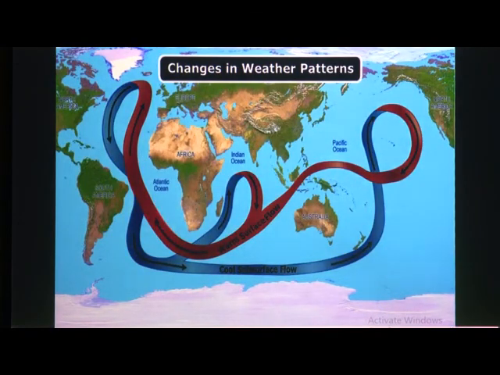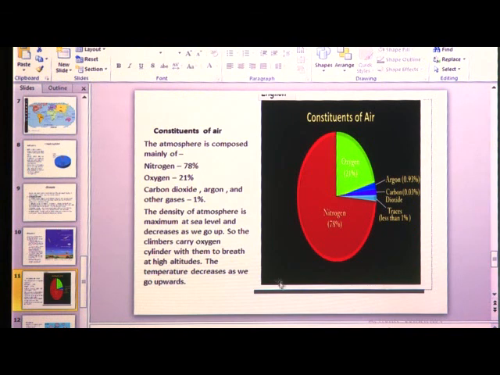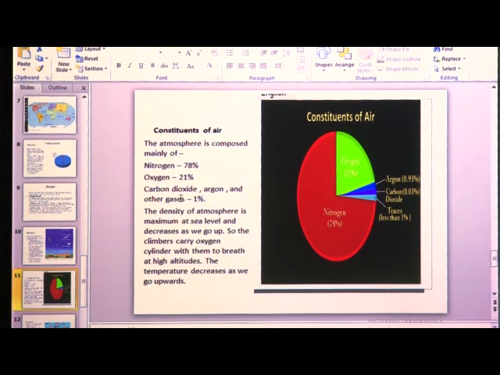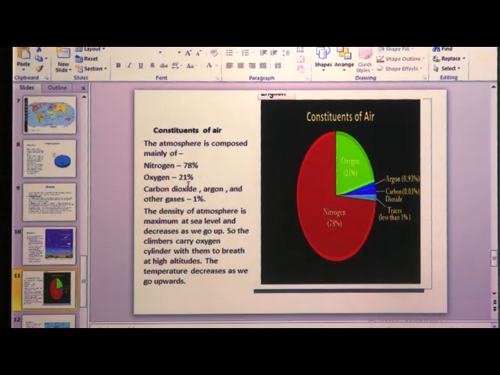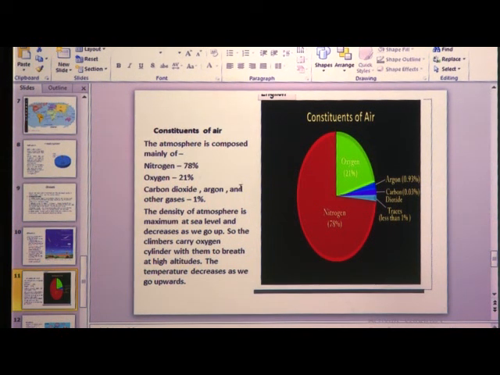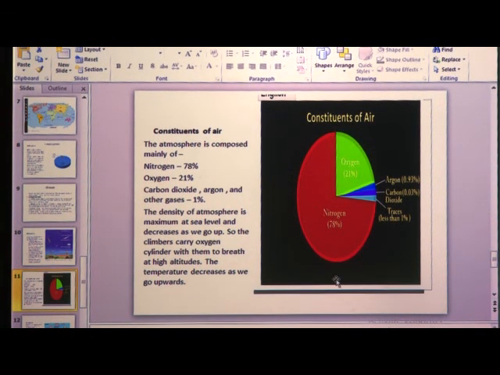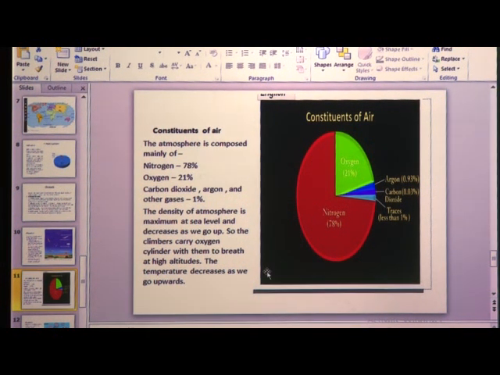Moreover, it can affect the world's weather and climate. So children, this was the constituents of air. The video has shown you the percentage of oxygen, nitrogen and carbon dioxide present in the air, and what happens if carbon dioxide is increased. If carbon dioxide is increased in the atmosphere, this will lead to global warming, meaning more and more heat will be there on the earth's surface.